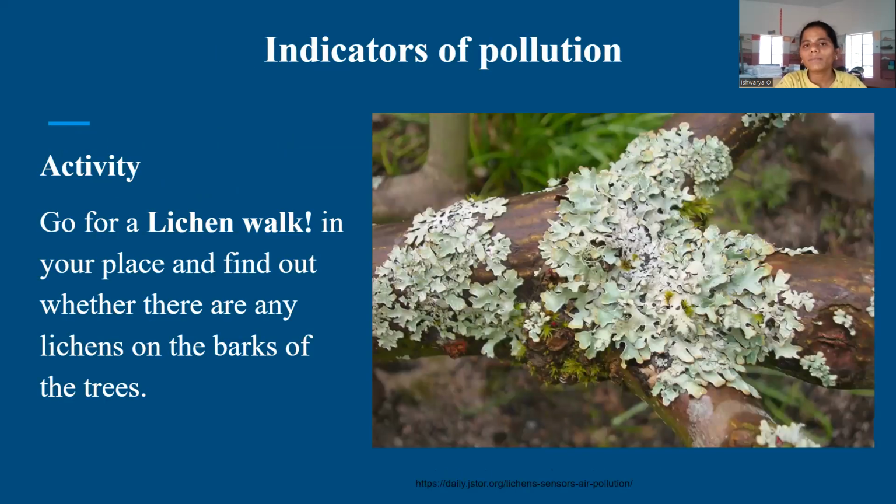So far we have discussed different pollutants that are responsible for air pollution. But how do you find out whether a place is having air pollution or not? There are indicators of pollution, and those are nothing but lichens. Lichen is a symbiotic relationship between algae and fungi, where algae provide nutrition and fungi provide shelter.